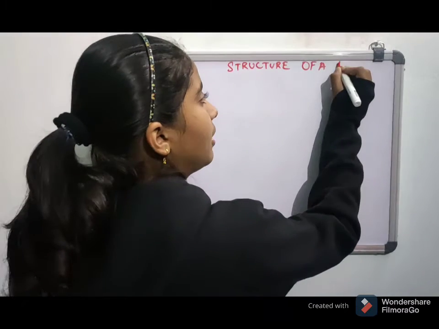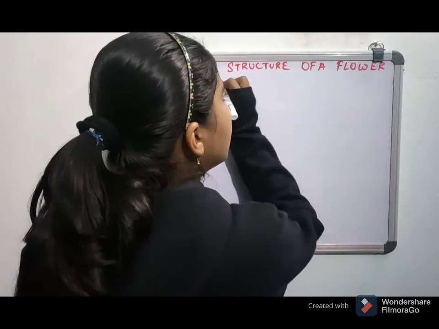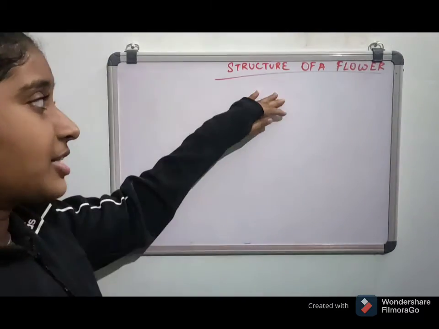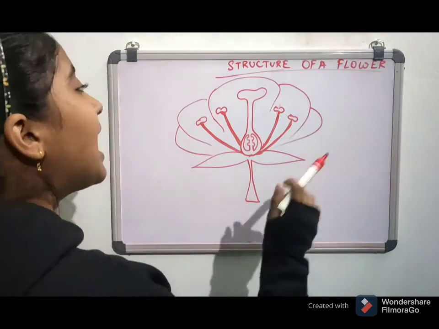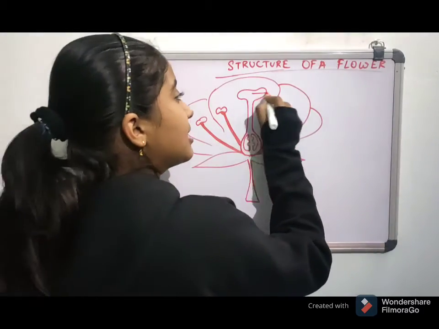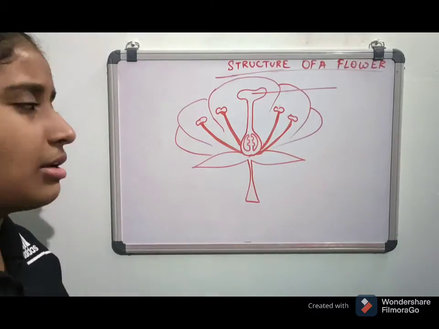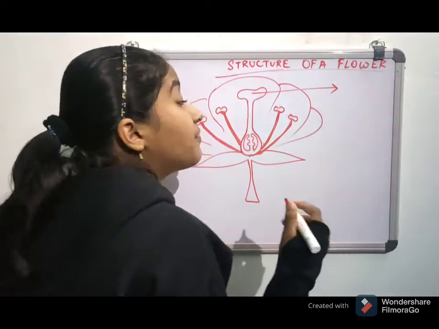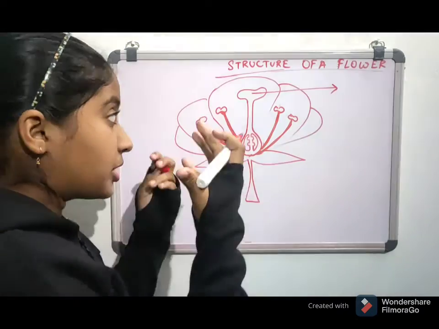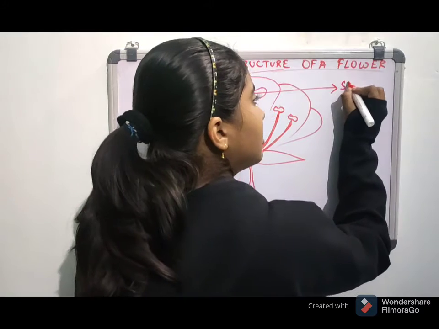Of a flower. Is it clear? Structure of the flower, you can adjust with the structure of the flower. And this is the stigma. Let me just first of all label the parts and then I will tell you what is all about it, what is the function, what it is, and everything else. Okay, this is stigma.